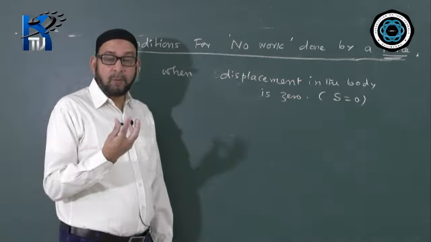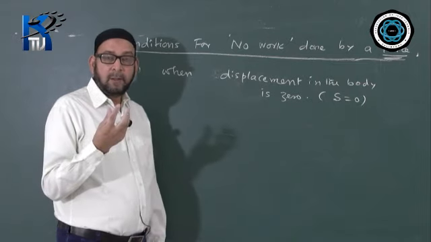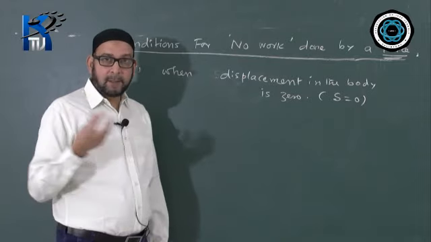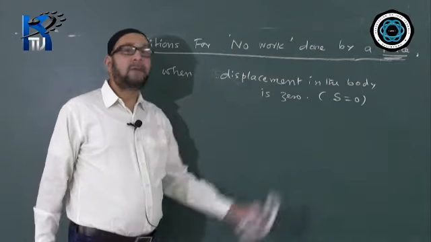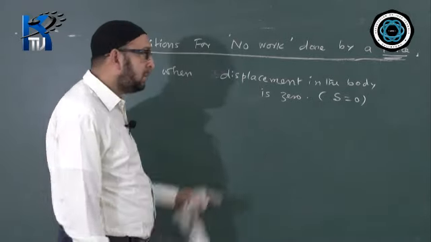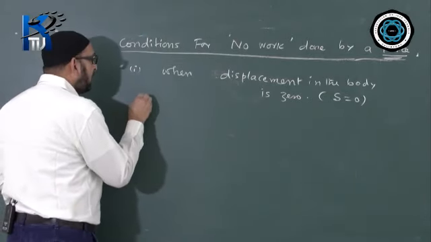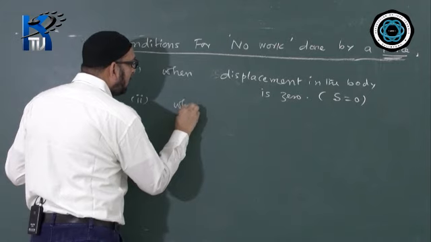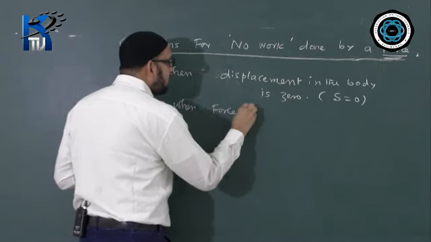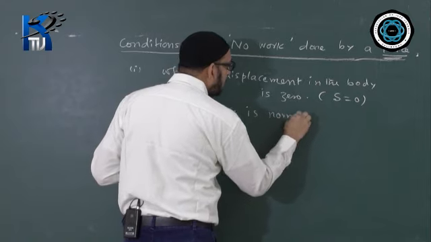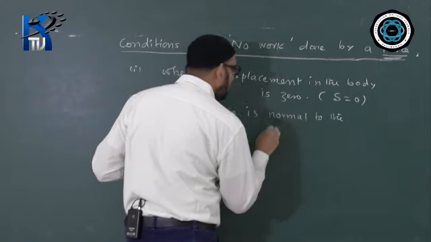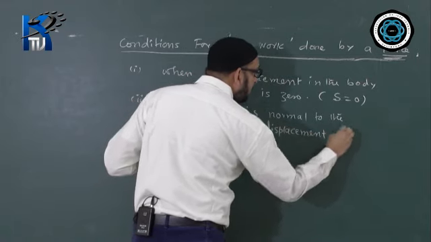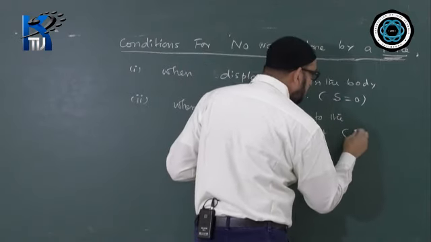What is the work done by the bob of a simple pendulum when it completes one oscillation, meaning a complete to and fro motion, going and coming back to the same point? At that time also the displacement is 0, so work done is 0. So this case is clear, I suppose. And the second case we have: when the force is normal to the displacement, then also the work done is 0. I think you have seen this case, that was case number 2 which I had discussed some time back.